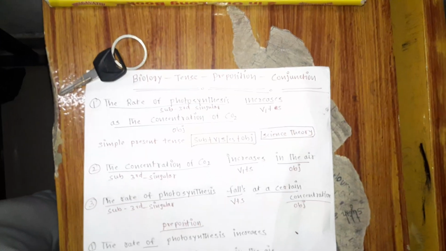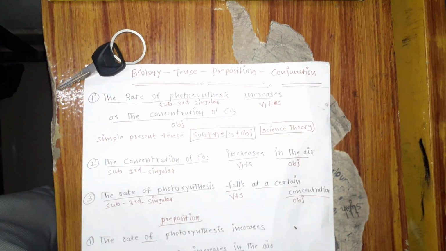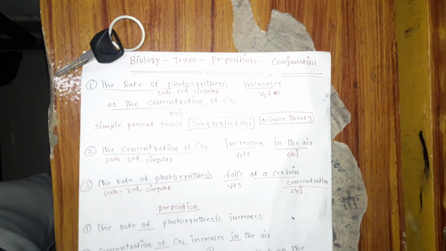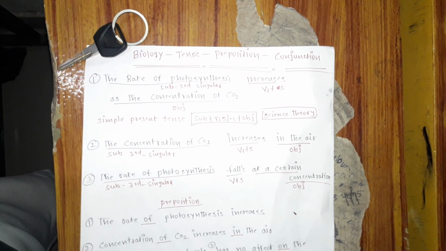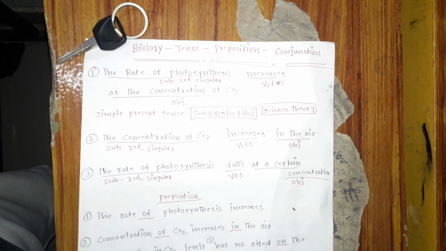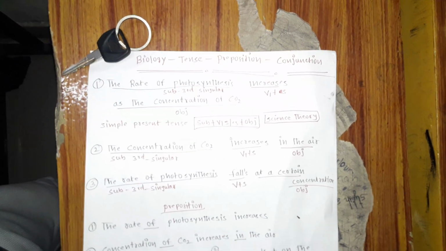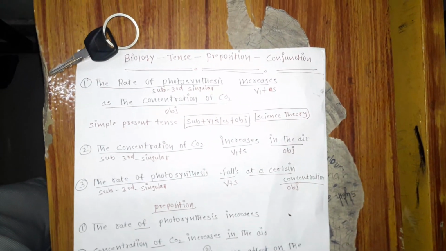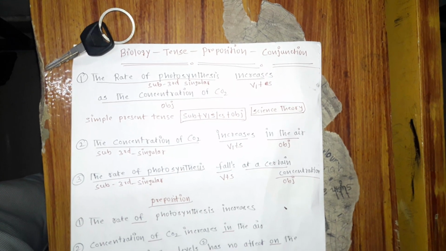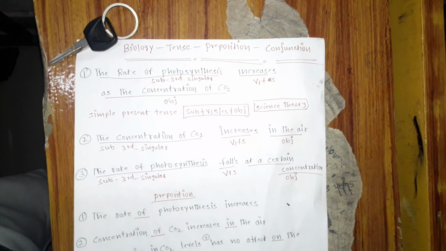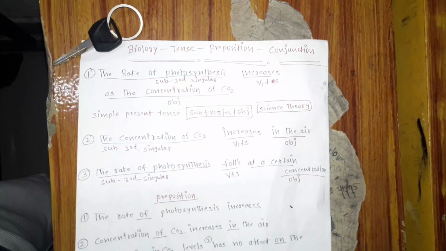Now the rate of photosynthesis is a subject. It is in the third person singular, and increases, V1 plus S, as the concentration of CO2 increases. So again, same meaning, same question: the rate of photosynthesis increases when the concentration of CO2 increases. Again the same answer, but in grammar form.